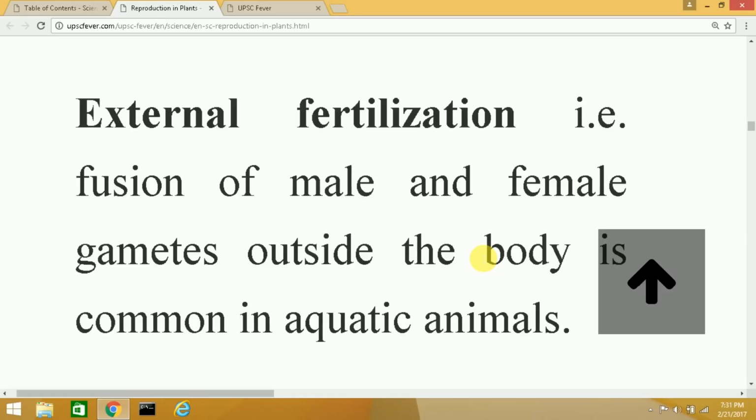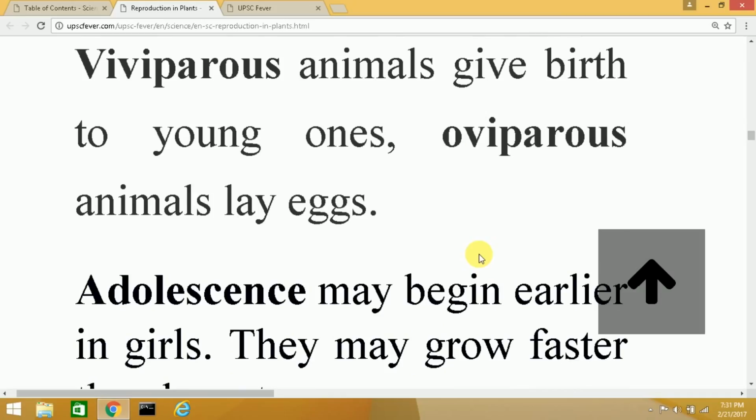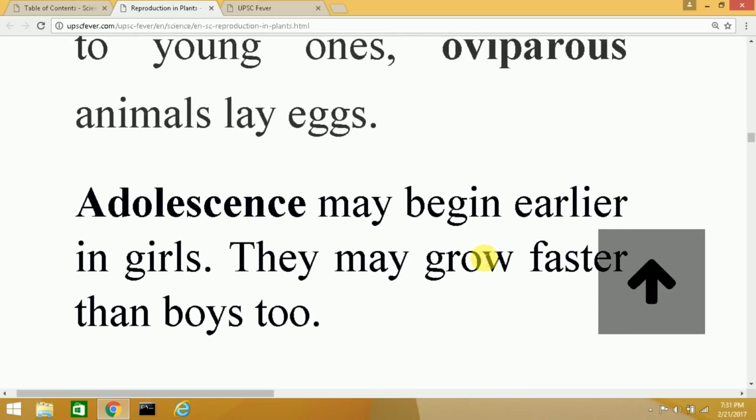Another interesting fact is adolescence, that is puberty, when the hormones of the body are secreted, and this leads to the development of the sexual organs of males and females, which is known as puberty. This is a phenomenon that develops earlier in girls, and girls usually grow faster than boys. One fact that is not given in this lecture is that usually more girls are born than boys.